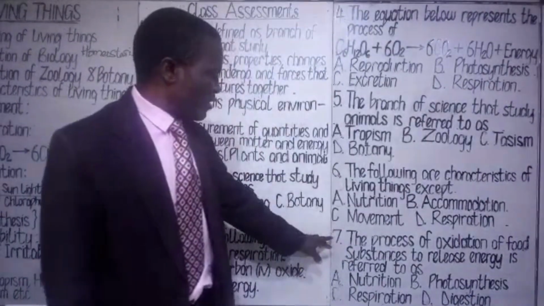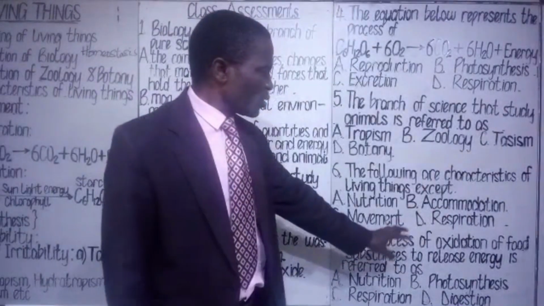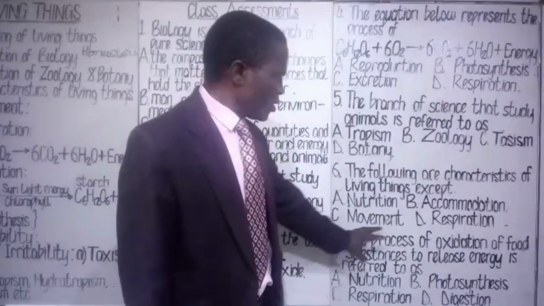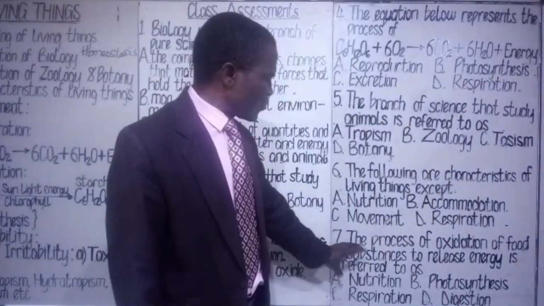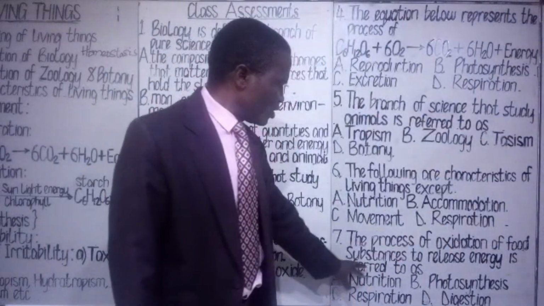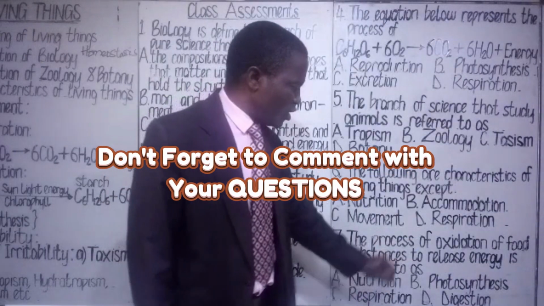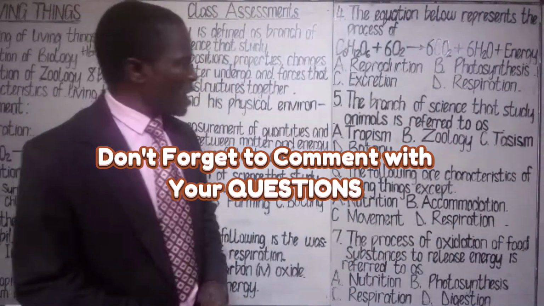Class assessment 7. The process of oxidation of food substances to release energy is referred to as dash. A. Nutrition. B. Photosynthesis. C. Respiration. D. Digestion. You choose the most appropriate option out of that.